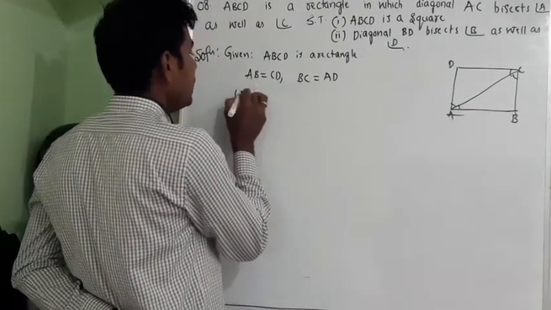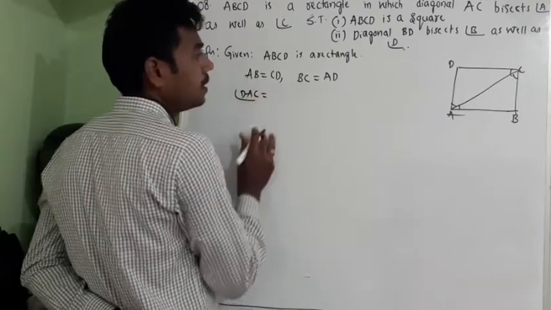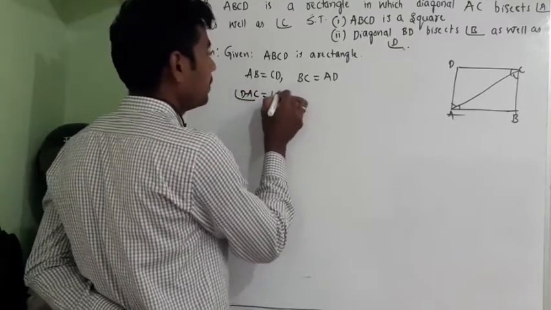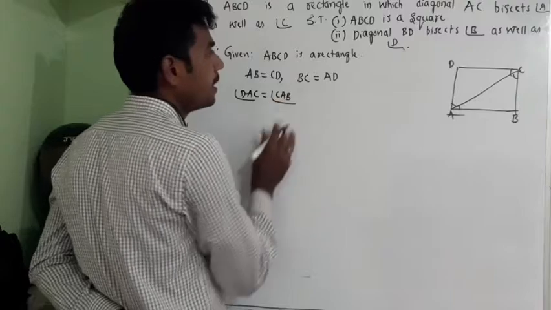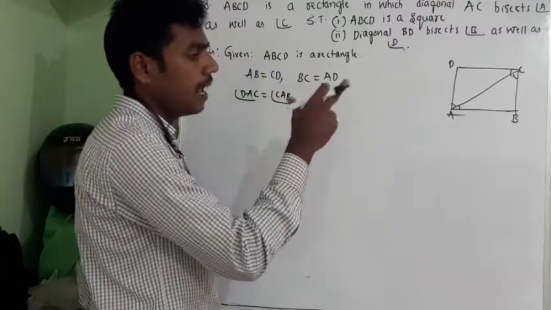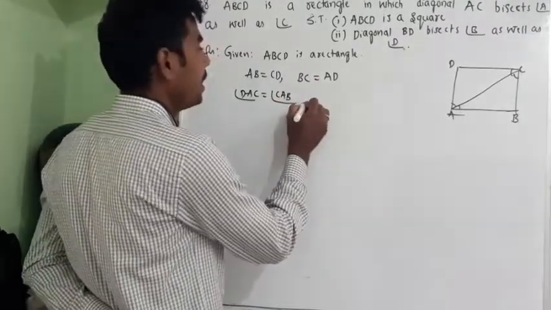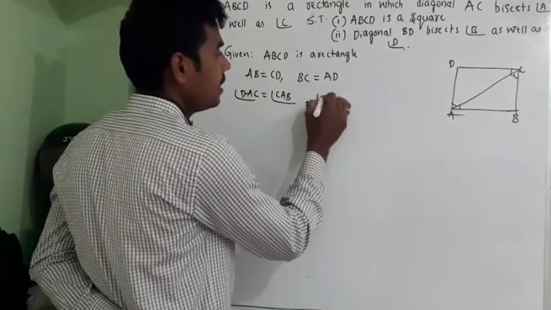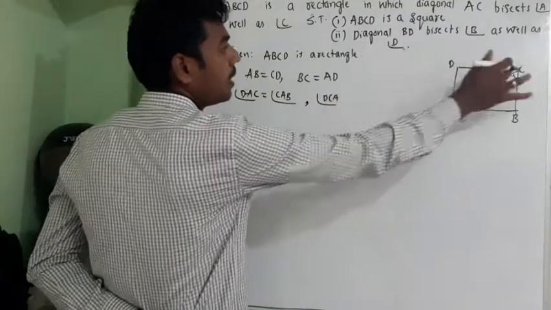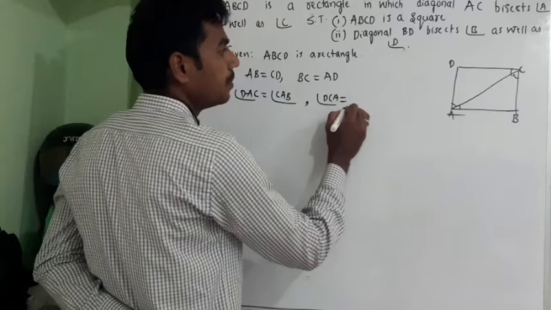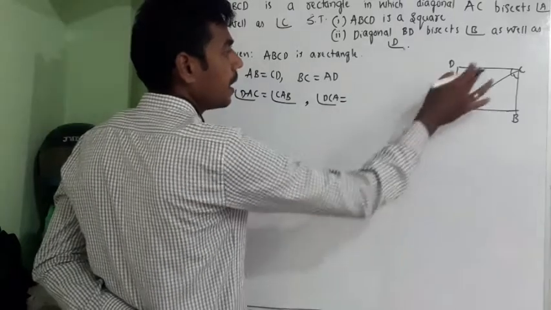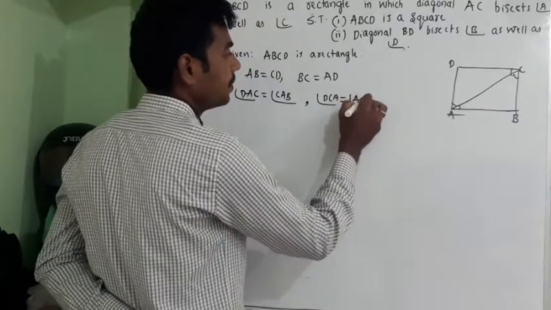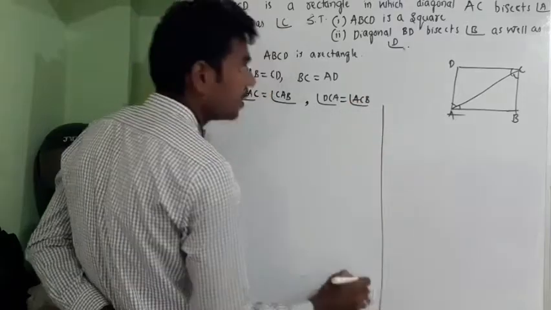Angle DAC is equal to angle CAB, because diagonal AC bisects angle A as well as angle C, and even I can write angle DCA is equal to angle ACB. Okay, this is the given data.